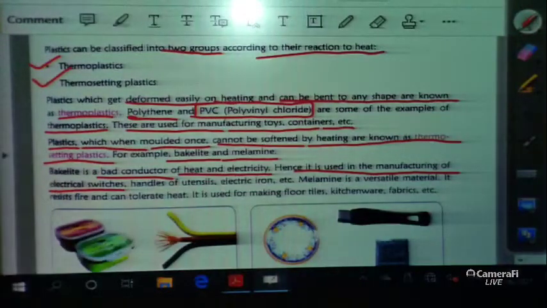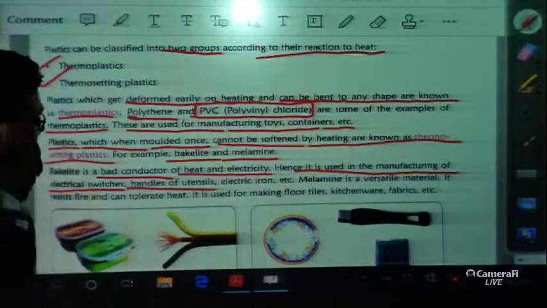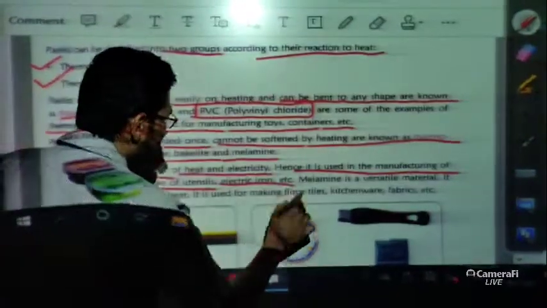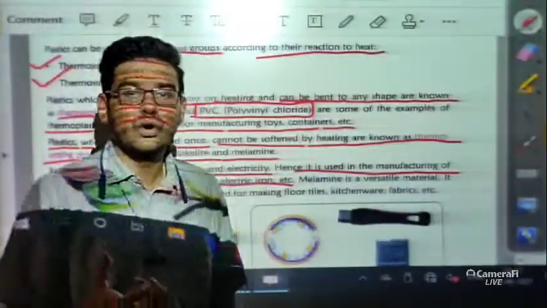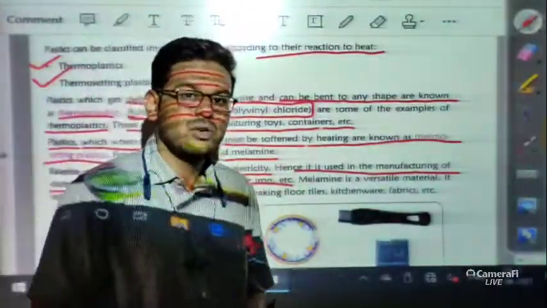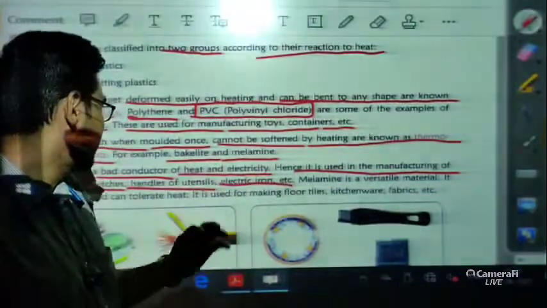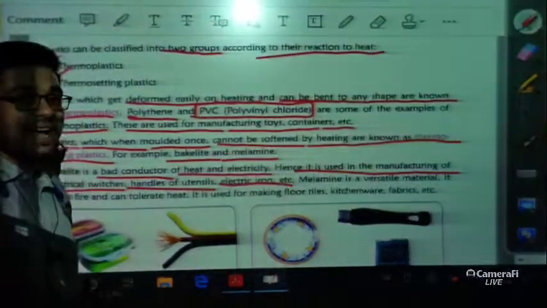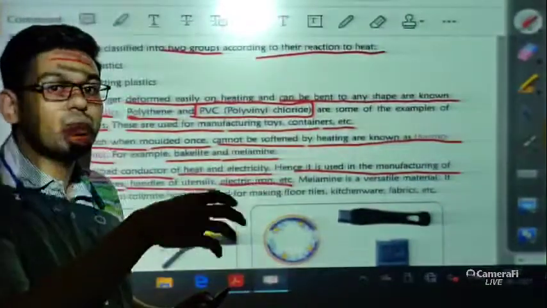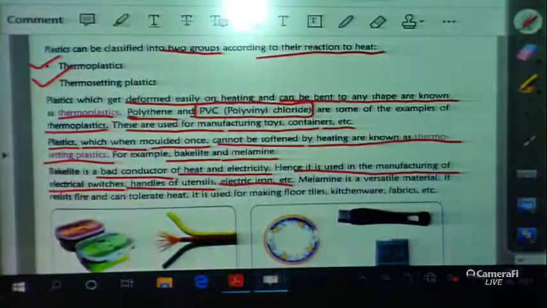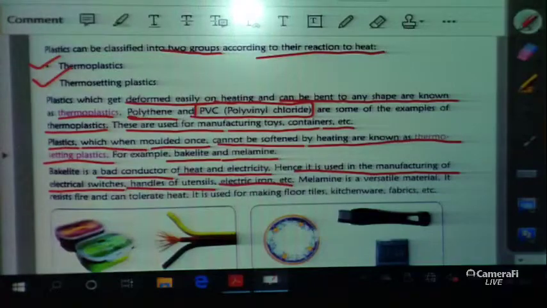Definitely electrical switches should be bad conductors to prevent us from shock. It is also used for handles of utensils, electric iron, etc. For handles of utensils, think of the pan or cooker, where there is a black colored part. This black colored part is nothing but bakelite, as it is heat and electric resistant. So whenever we hold it, we can't feel the heat. That's why we use these things in that way.